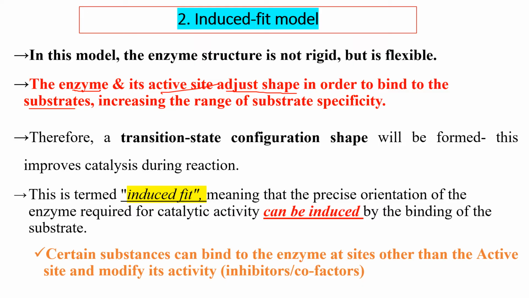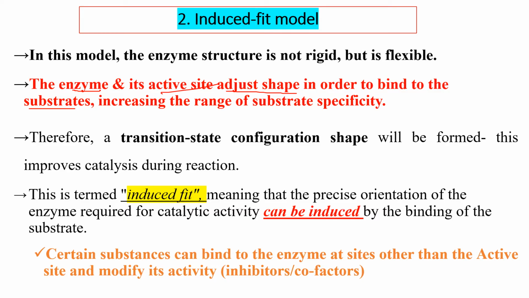If the enzyme is going to bind to a substrate and the shape is not complementary, it adjusts itself to bind with the substrate specifically. Therefore, the transition state configuration will be formed. This improves the catalytic reaction and puts the enzyme active site under tension. The term induced fit means that the precise orientation of the enzyme required for catalytic activity can be induced by binding of the substrate.